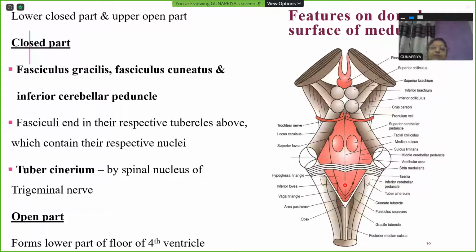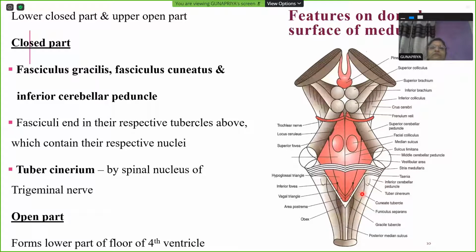Now in the closed part, what all will you see? You find some bundles in the form of fasciculi. The word fasciculus refers to a bundle of fibers. So you have fasciculus gracilis here medially and fasciculus cuneatus here, and also inferior cerebellar peduncle, which is labeled in this picture. These fasciculi, these bundles, will end in respective tubercles. Fasciculus gracilis will end in gracile tubercle. Fasciculus cuneatus will end in cuneate tubercle.